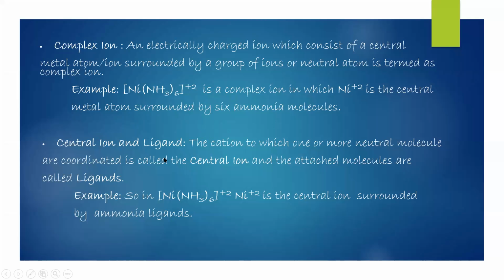Central ion and ligand, which again play a very important role in identifying the complex. The cation to which one or more neutral molecules are coordinated is called the central ion, and the attached molecules are called ligands. Hence, in a nickel hexaammine complex ion, Ni2 plus is the central ion surrounded by ammonia as a ligand.